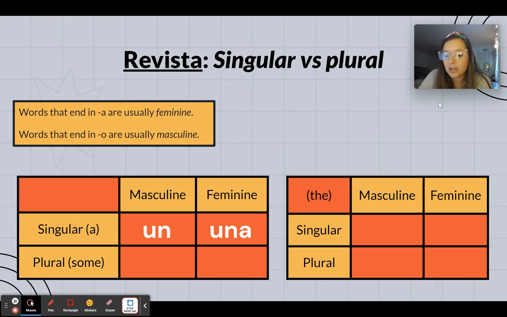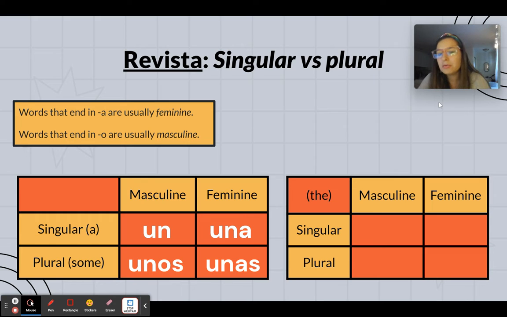Any cookie is good. Now, unos perros. I want some dogs. Could be any kind of dogs, right? Or yo quiero unas galletas. Any kind of cookies. Doesn't matter. I just want some cookies. So that's just when we refer to non-specific items.